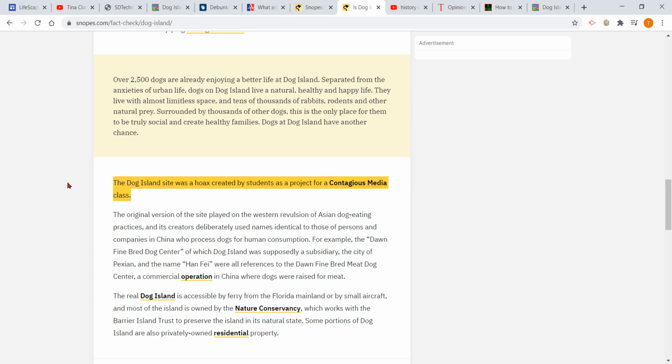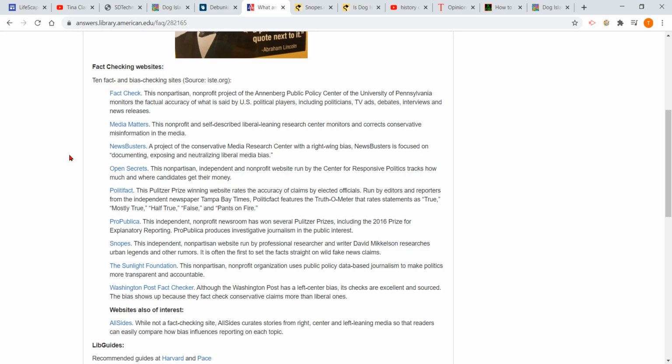I mean, I don't know anybody that would send their dog to Dog Island. Why would you give up your dog? You can give your dog a happy life. And I went to Snopes and looked it up, and Snopes is also saying it's false. And that's enough for me. You know, I could do some more checking and see if there are other websites that say the same. But this is just one example of a fact-checking site. There are others. We won't go into all of them. All right?